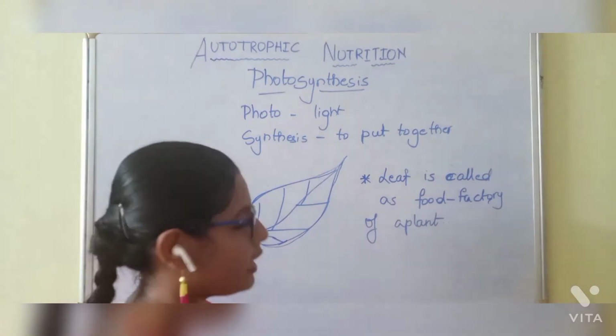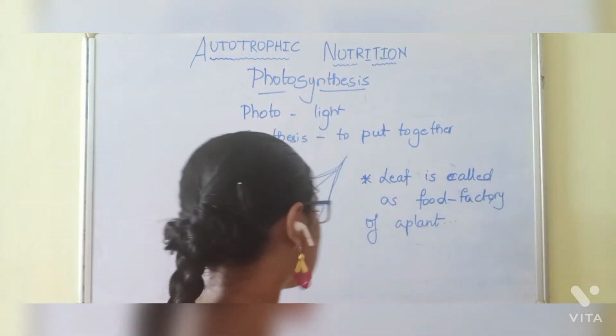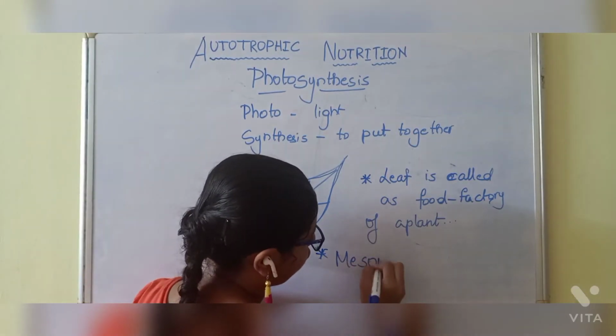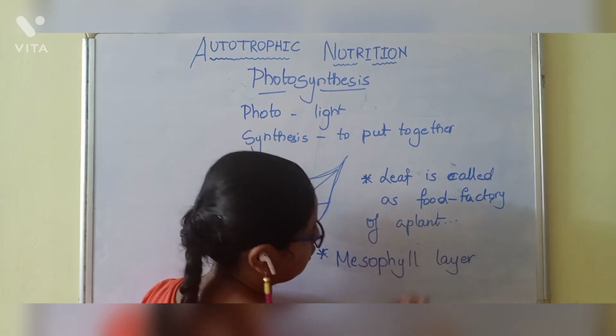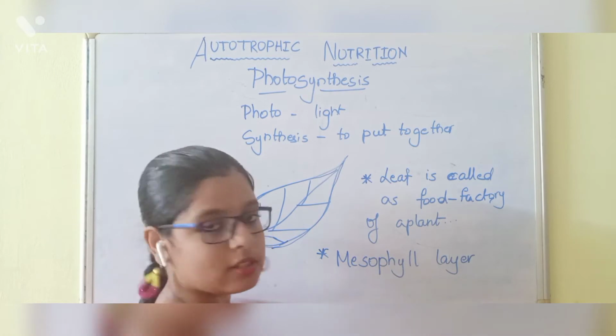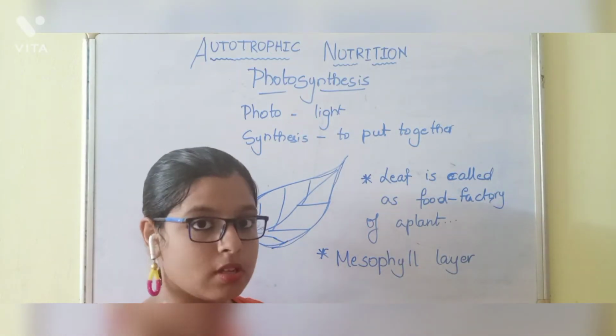Okay, in the leaf there are many layers. The middle layer is called the mesophyll layer. So this is a layer which is in the middle of the leaf. Here the photosynthesis process happens.